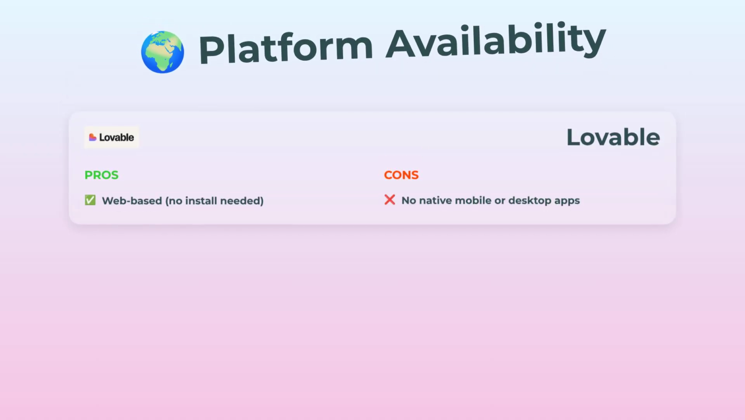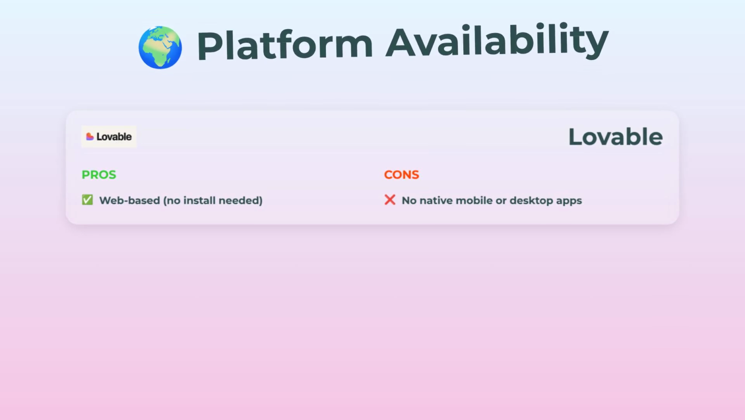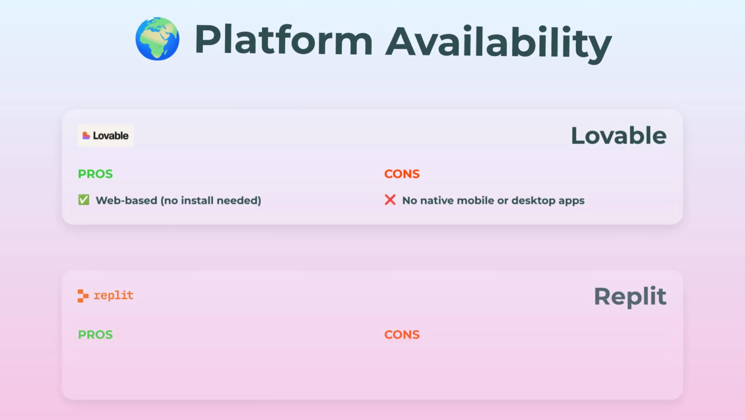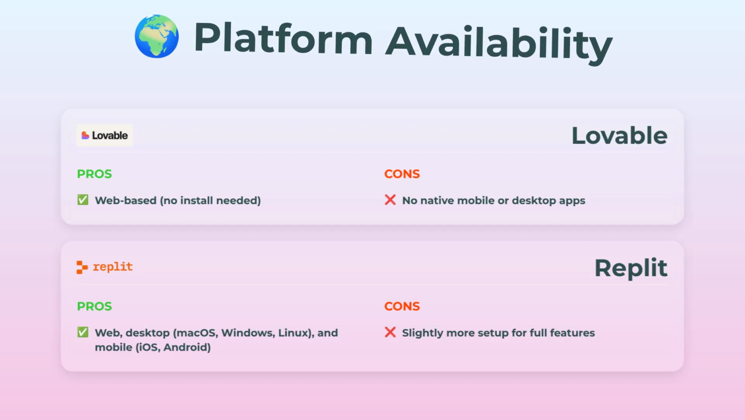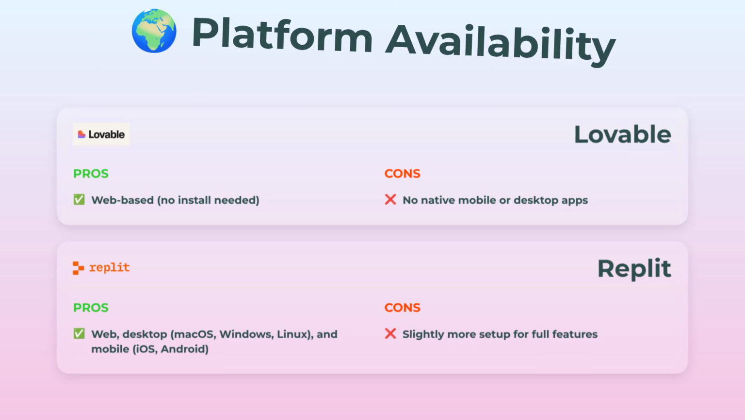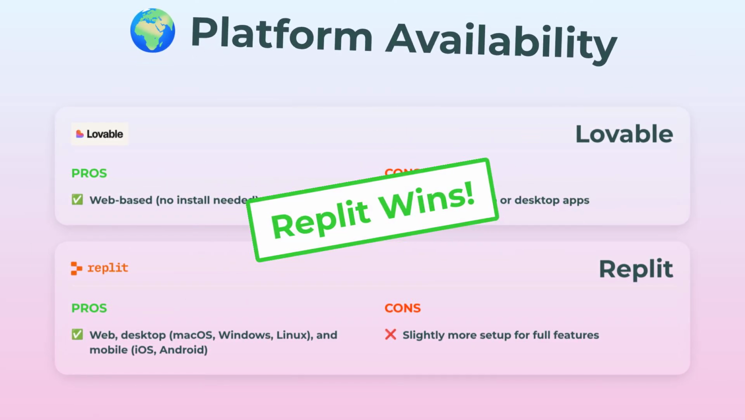Last but not least, platform availability. Lovable is super convenient, web-based, meaning all you need is a browser and you're set. No installs, nothing. Only thing is there's no desktop or mobile app, so you lose that native flexibility. Enter Replit: web, desktop apps for macOS, Windows, Linux, even mobile apps for iOS and Android. Okay, setup can be a tad more to unlock all features, but the coverage is pretty epic. For accessibility everywhere, Replit is the winner.